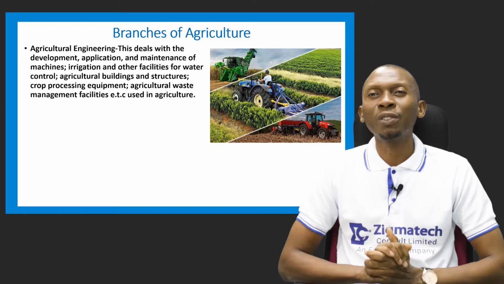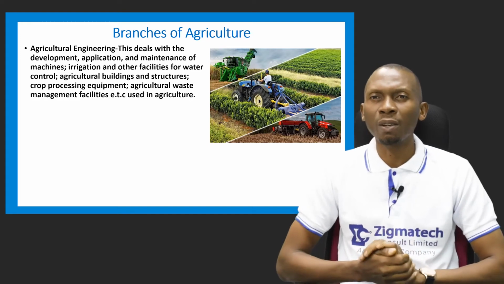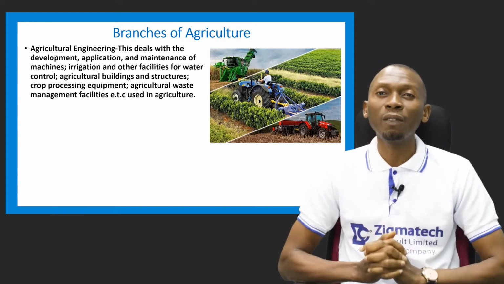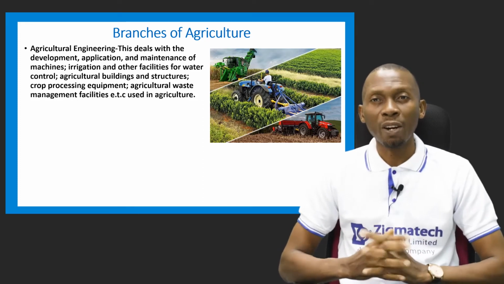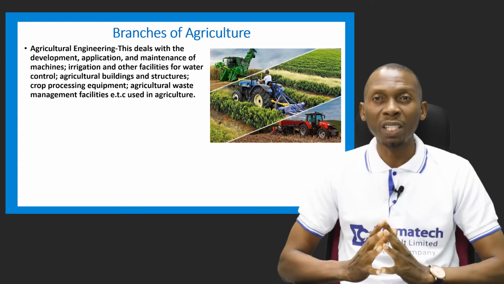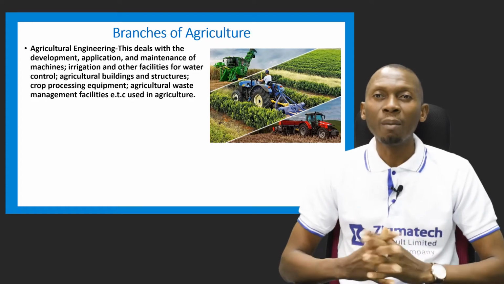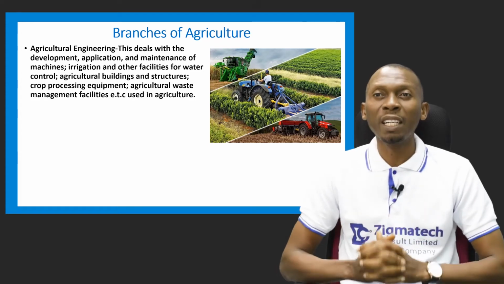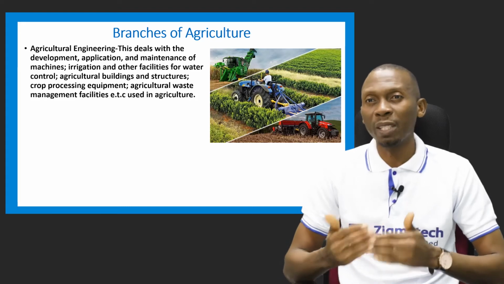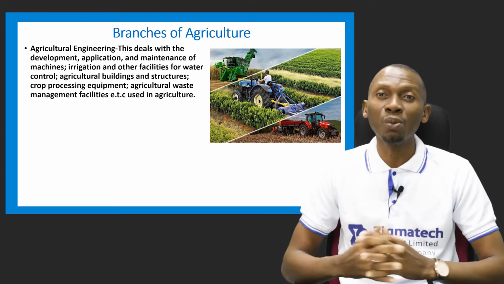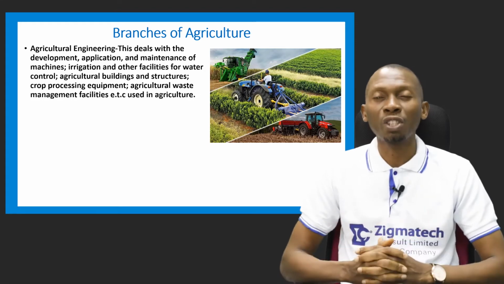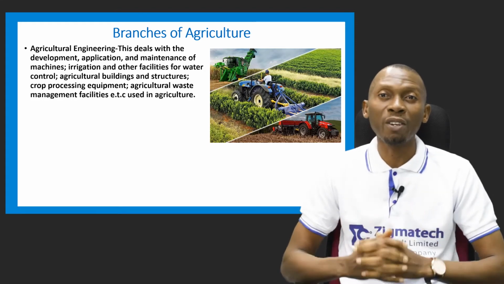We also have agricultural engineering as another branch of agriculture, and this deals with the development, application, and maintenance of machines. So agriculture involves machines that help to enhance production of crops. Even in animal production, some technology has been developed now that certain machines can also be used when rearing your animals.